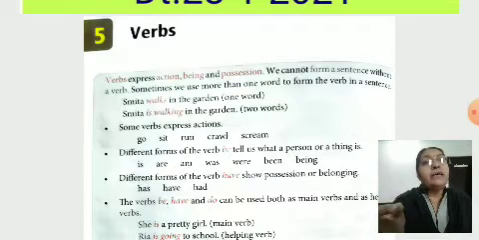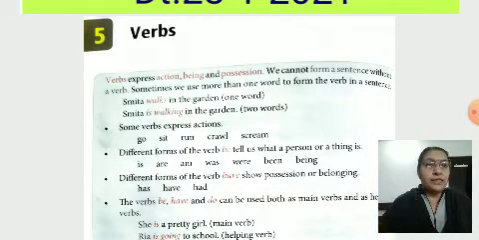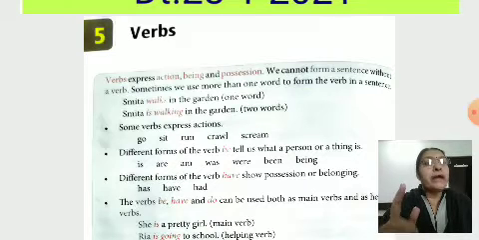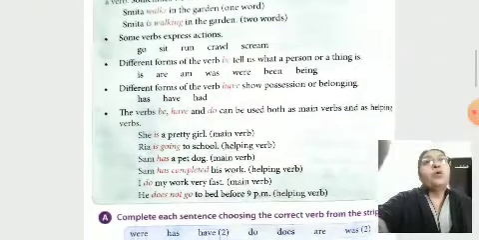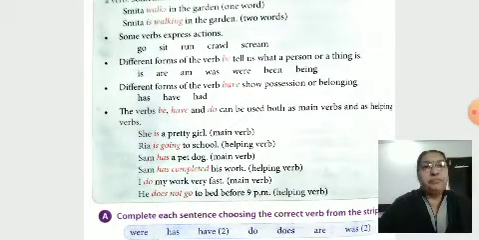Smita is walking in the garden. It forms this sentence with two words, is and walking. Is here is the helping verb and walking is the main verb, the action word. Understand? Some verbs express action: go, sit, run, crawl, scream.